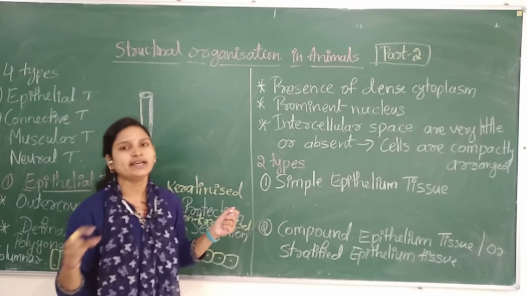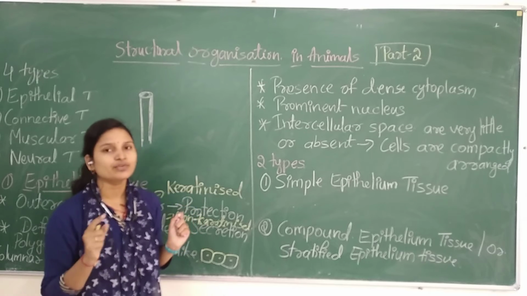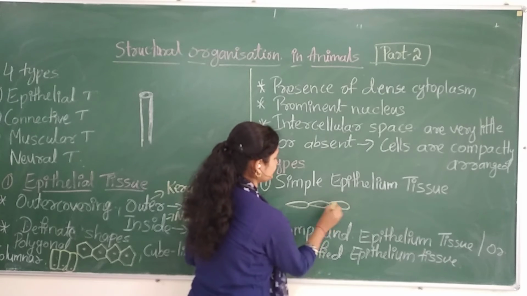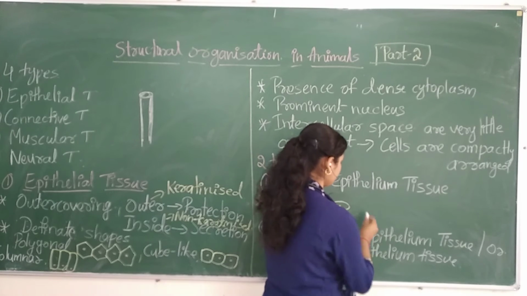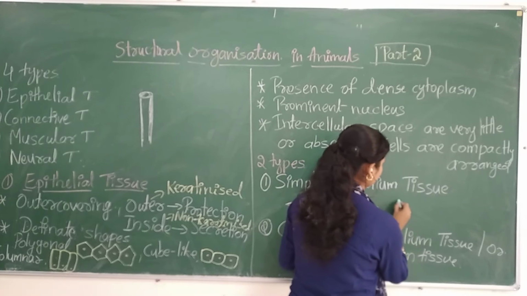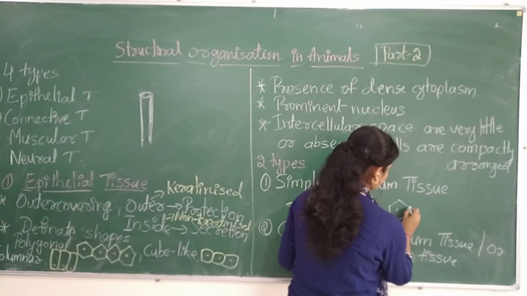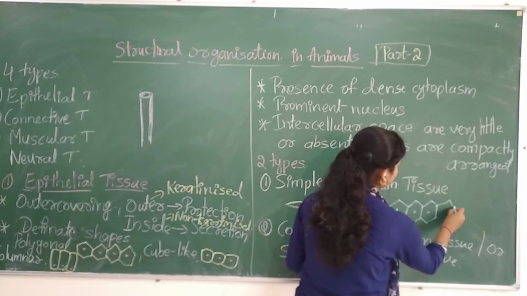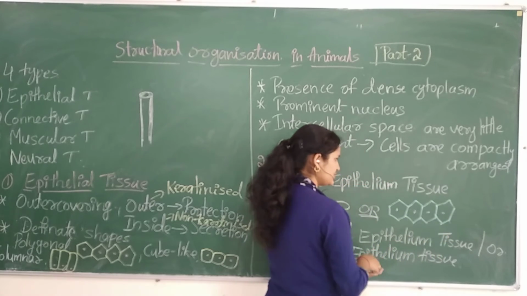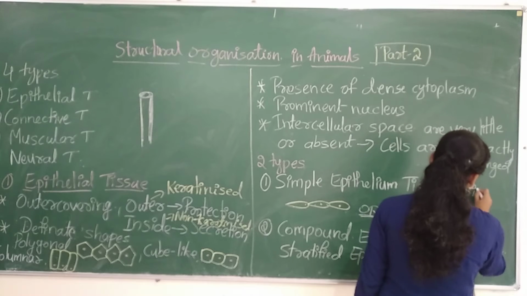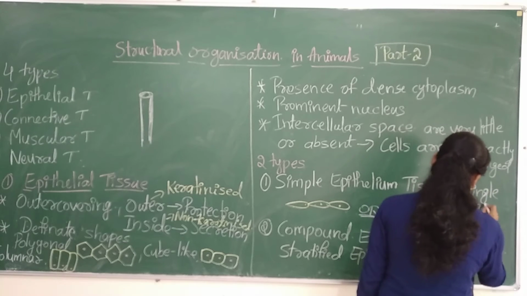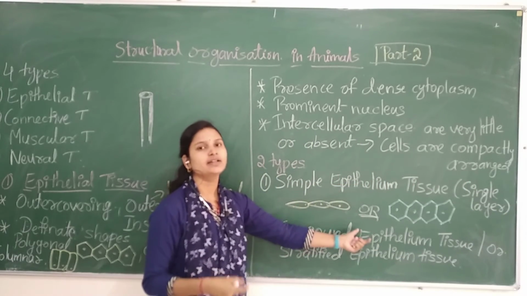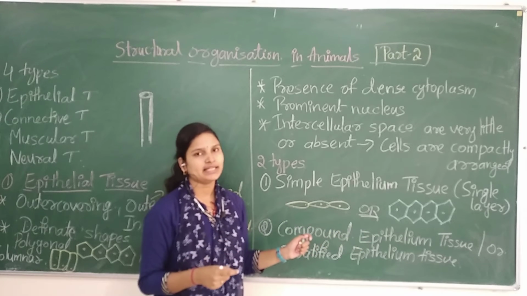Only one layer of cells is arranged. Simple epithelium tissue has only a single layer of cells. If a single layer of cells is arranged, then we call it simple epithelium tissue.